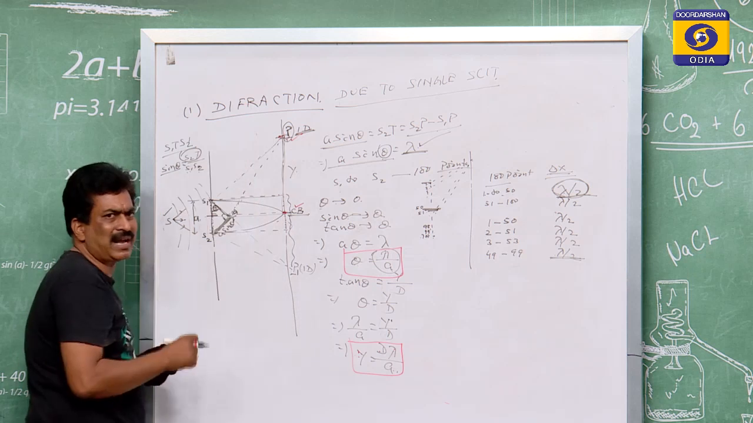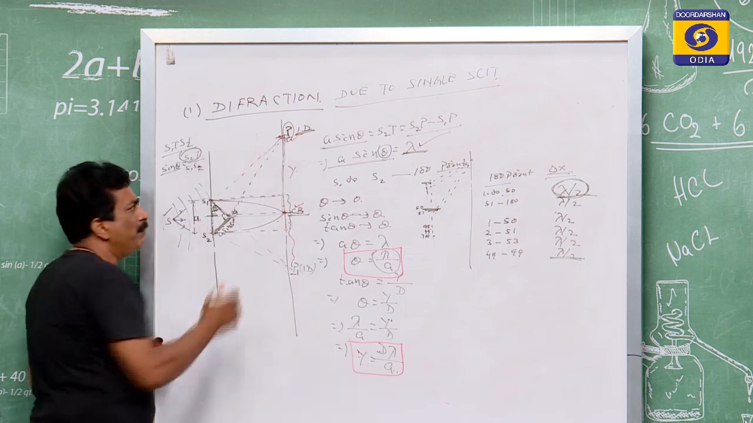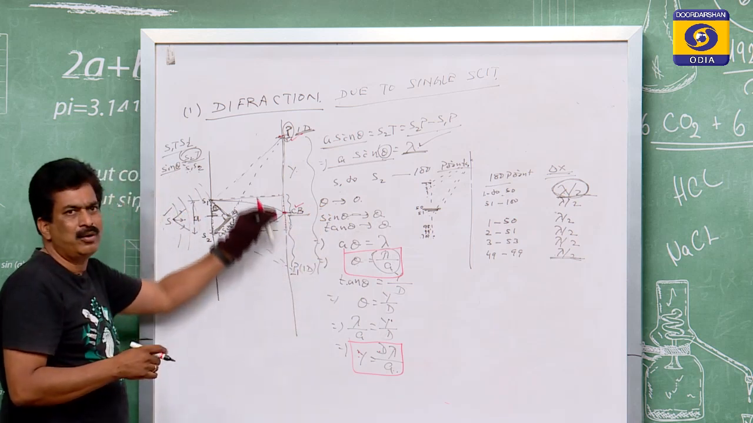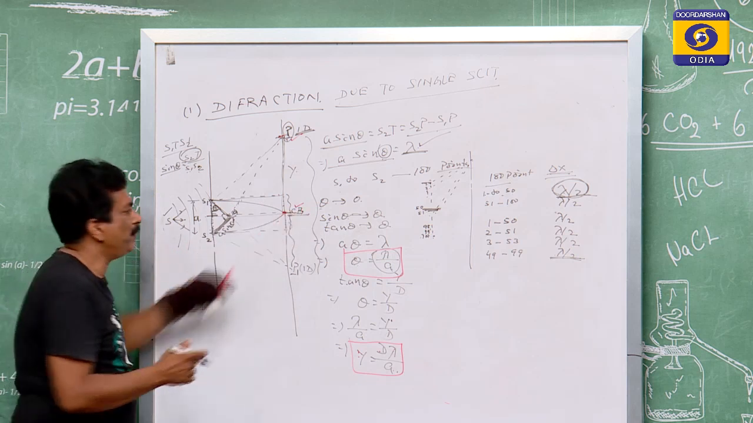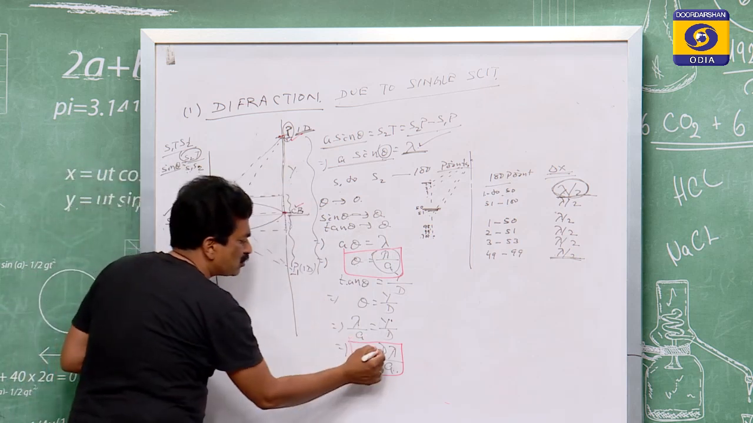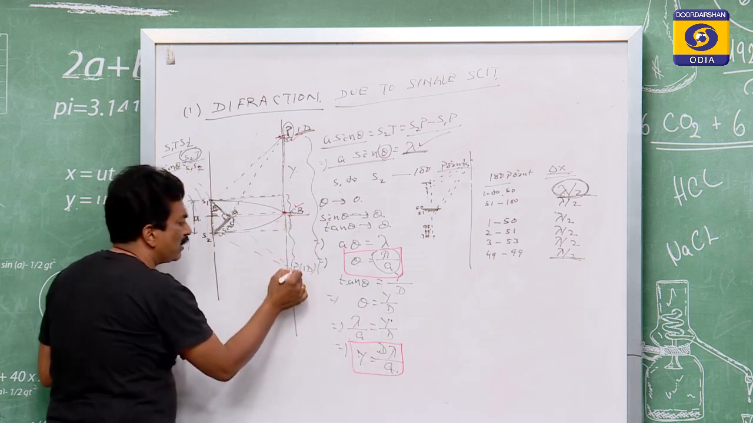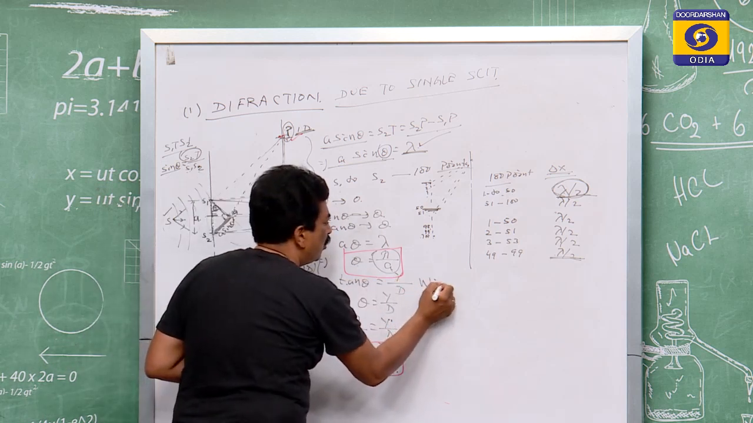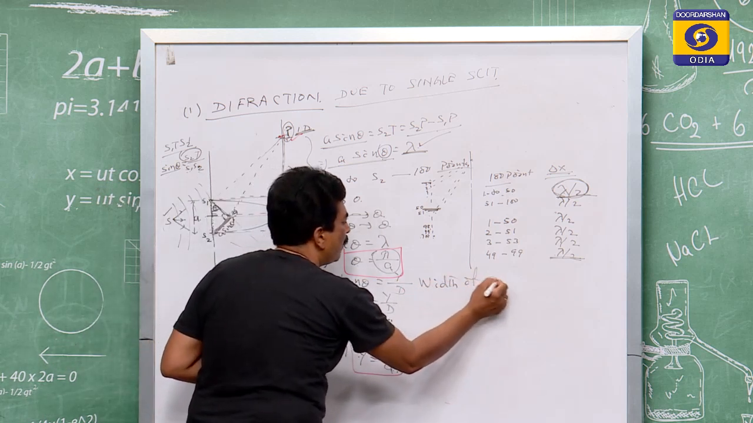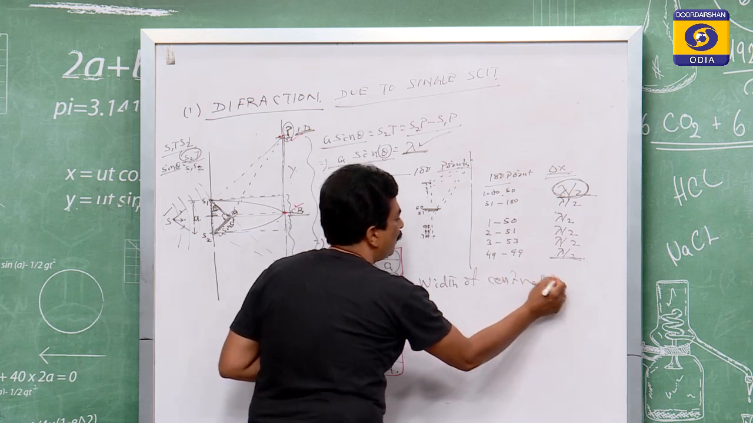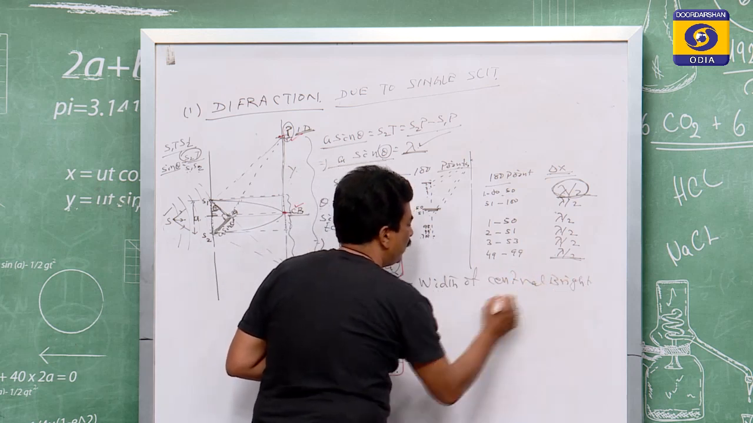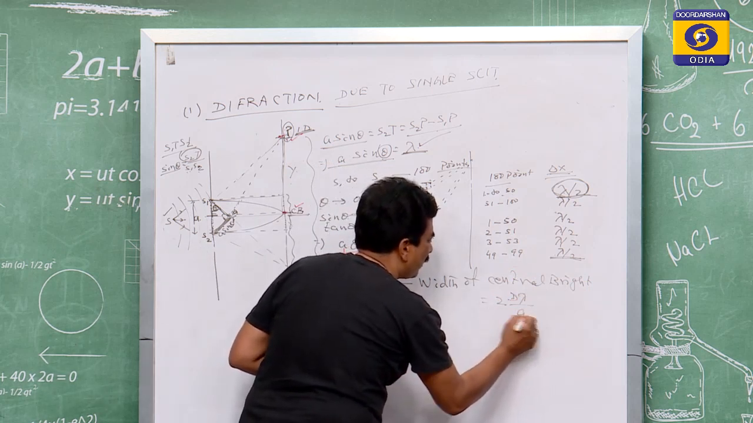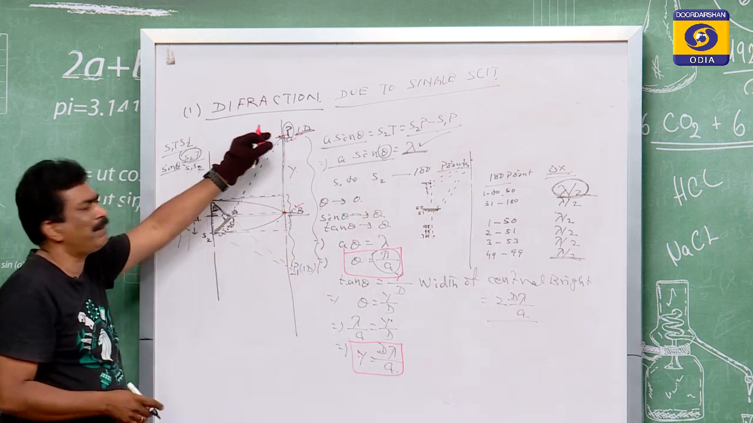This is the first dark point above the central bright, so this total distance will be the width of the central bright, from this to this. y is equal to capital D lambda by a. For the next one, that is also capital D lambda by a. So the width of the central bright is equal to 2 capital D lambda by a. This is for the first dark one.